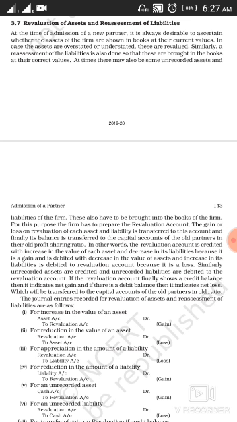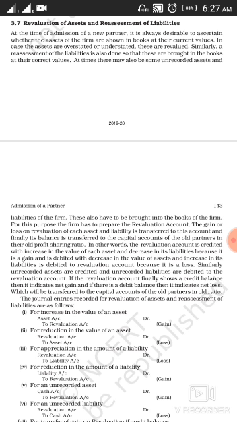And if the total of debit side of revaluation account comes more than the total of the credit side of the revaluation account, then it's a loss at the time of revaluation. The same will also be transferred to the debit side of partners capital account, or you could say the old partners capital account in their old profit sharing ratio.